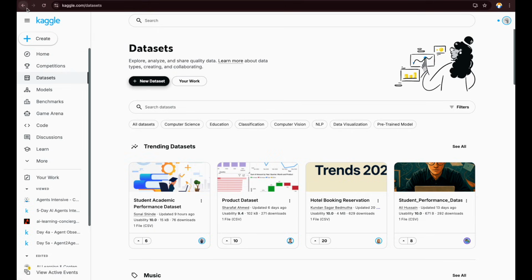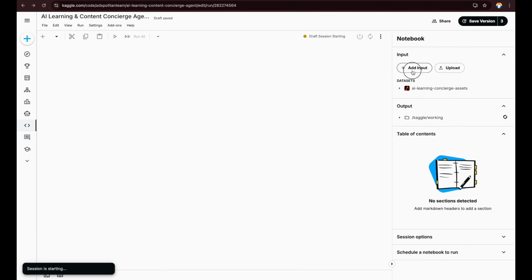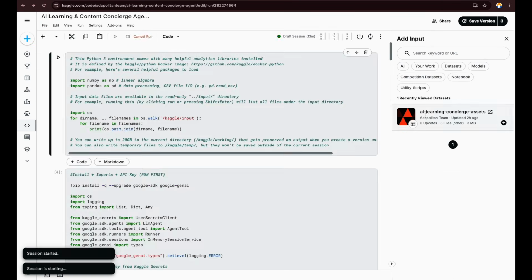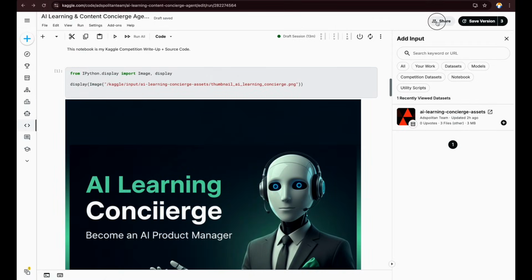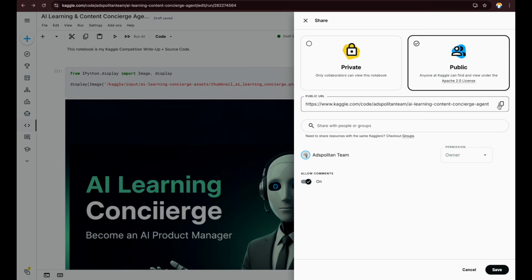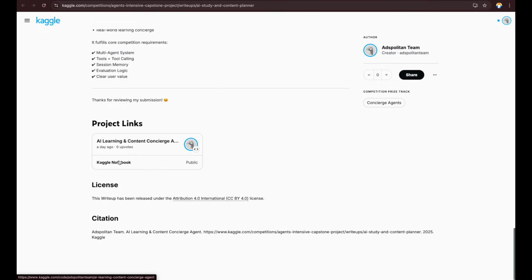And once you come back to your notebook, over here you have an option to add input. You click on here, which is basically add a data set. So you will have an option. I don't want to remove it because this is already submitted. You will have an option asking to upload. You click on it, it will show you the available data sets that are part of your notebook or your project. Select the one which is relevant and then start adding it. So yes, once this is done, when you click on share and you have this link, copy it and put it in your write-up. You can add it here.